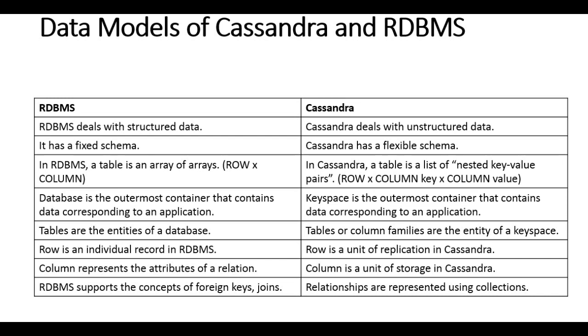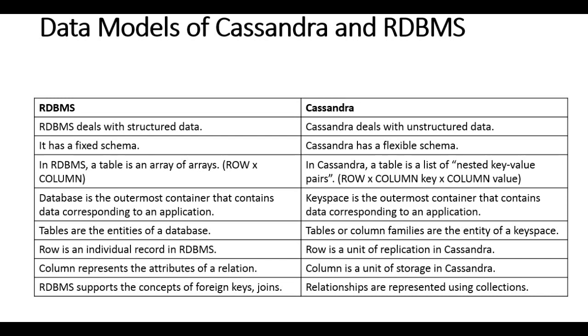So here it is the row multiplied by the column key, however many columns you are putting, multiplied by the column value. And in RDBMS, the database is the outermost container that contains the data corresponding to an application.